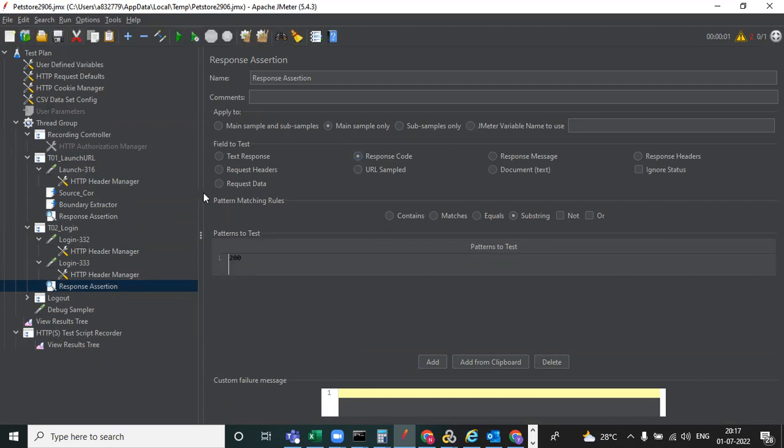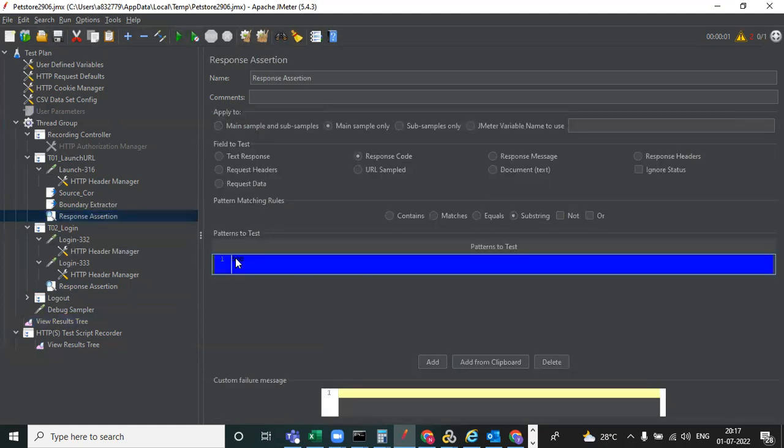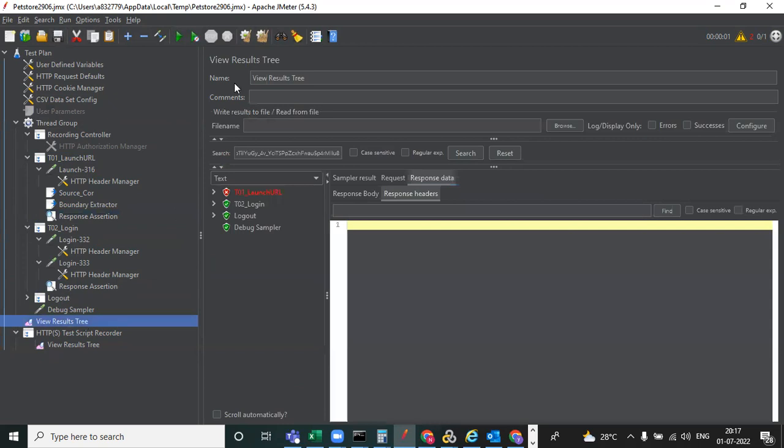200 means it's a valid response we are getting. That is why I'm giving 200. Now we can execute this. Before executing, I clear this, and I execute. See, it failed. Why? Because it is still 500 there. I changed 500 to 200. Save it. Clear, save it again and run again.